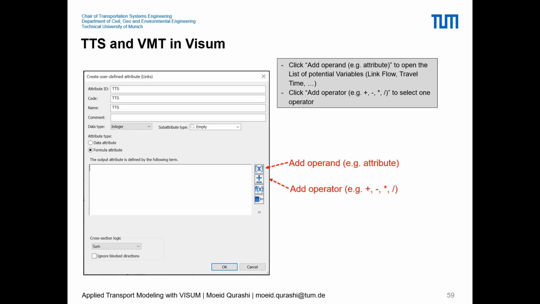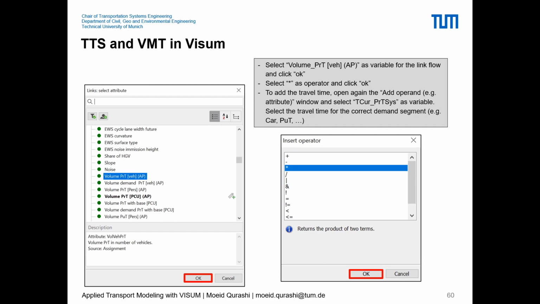TTS is total time spent for vehicles on a network. To define it, we will select volume, the number of vehicles for all the links for private transport, and then select the multiplication operator and press OK.